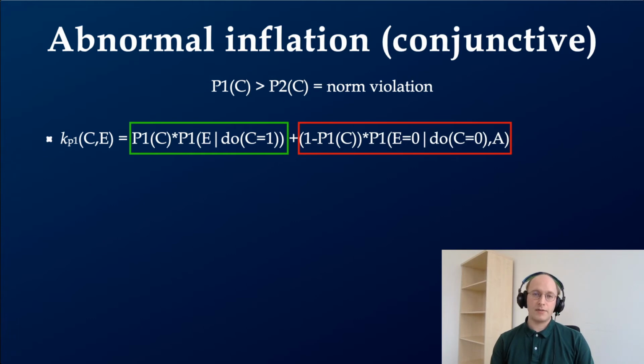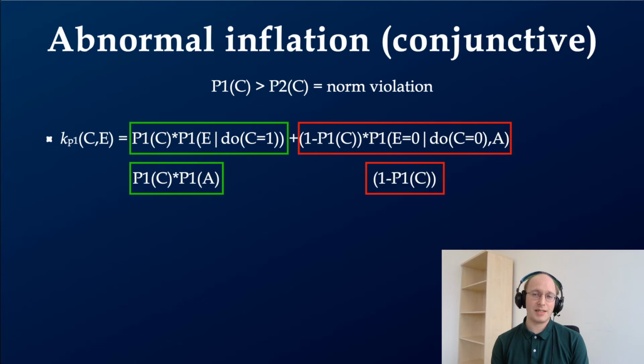Now, in a conjunctive causal structure, we can simplify both of these terms. For sufficiency, C is only sufficient in cases where A also occurs. In other words, the real sufficiency of C in a conjunctive scenario is simply the product of thinking about a possibility in which C occurs and thinking about a possibility in which A occurs, because it's only sufficient if both of those are true. As for the necessity, C is always necessary. If C doesn't happen, the outcome doesn't occur by definition. So it's just the likelihood of thinking about a possibility that satisfies the do operator. In other words, the likelihood of thinking about a possibility in which C does not occur.